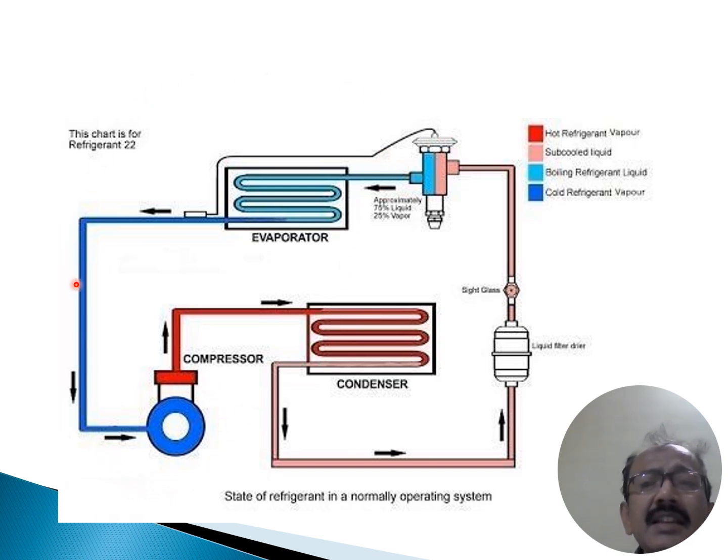So this is the cyclic process. Compressor, after that condenser, after that through the dryer it enters the expansion valve or throttle valve, and finally it goes into the evaporator. And again when it leaves the evaporator, it enters the compressor for further compression.